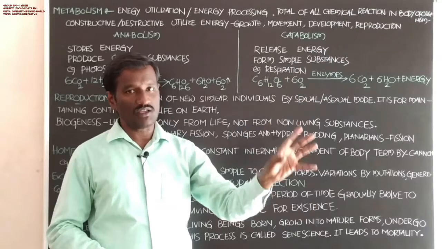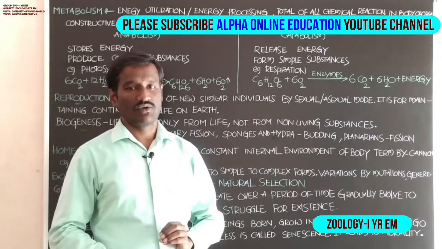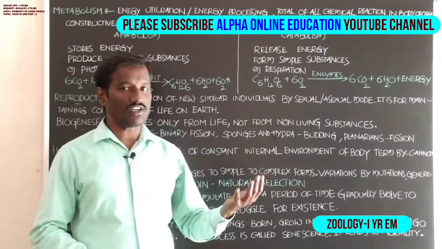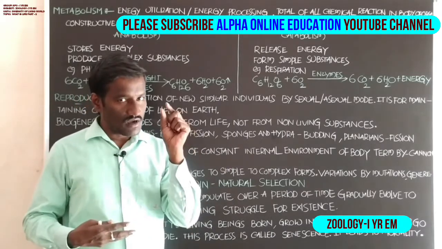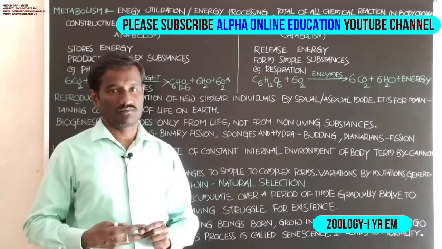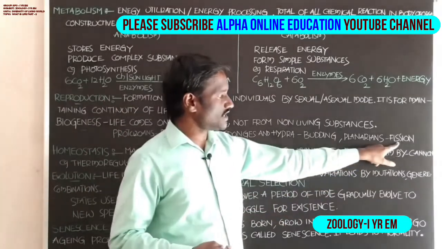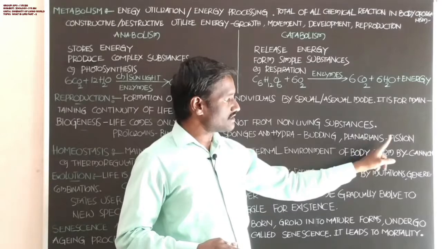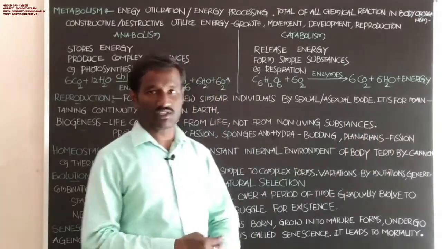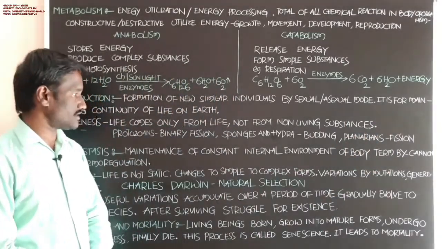The ability to form the total adult body from small lost parts is called fission. Planarians are the animals that go through fission.